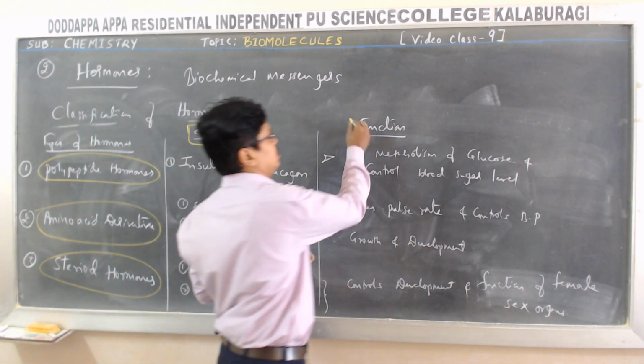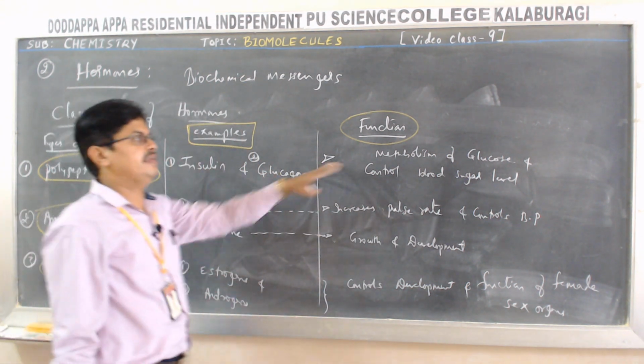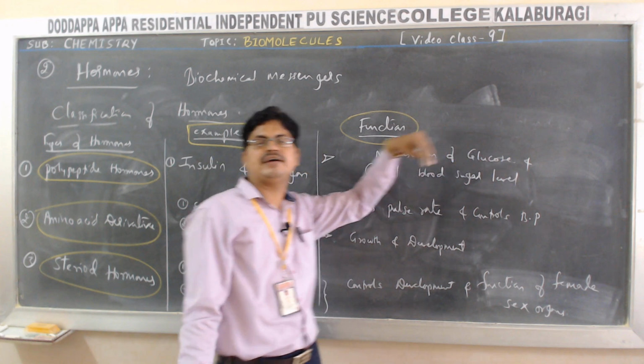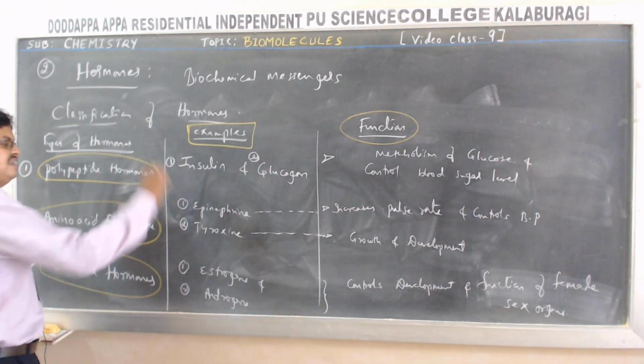Then what is the function of these hormones, insulin and glucagon? They help in metabolism of glucose and they control blood sugar level. Okay. And the next one, amino acid derivative hormone.